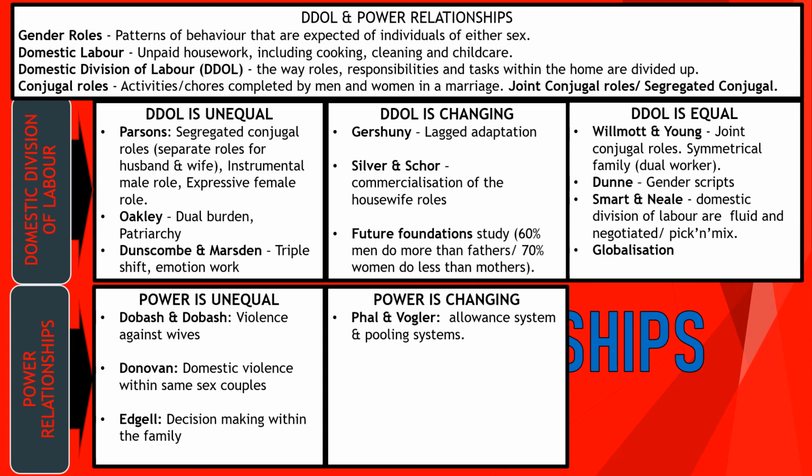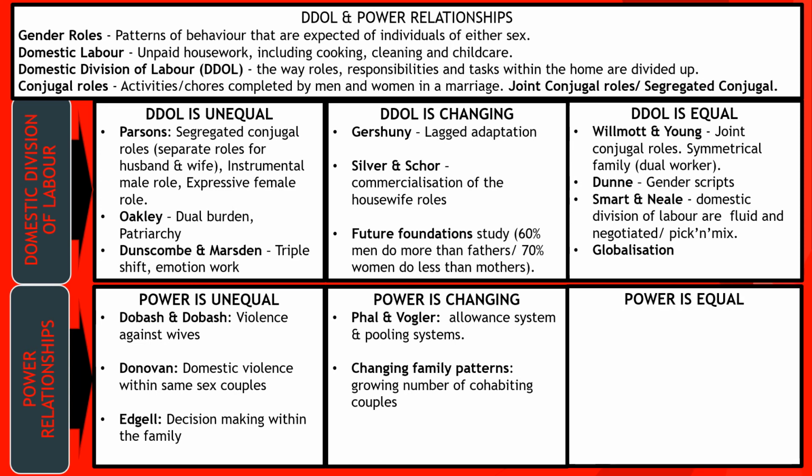On power changing, we've got Vogler, who talked about how in the past we had an allowance system, men giving their wives an allowance, and this has changed to pooling, where couples pool their money together. We've also seen changing patterns, so the growth of cohabiting couples, which has a greater sense of equality compared to traditional married couples. As this is growing, it's showing that there's a change, but traditional families and traditional married couples still make up a majority of family types.